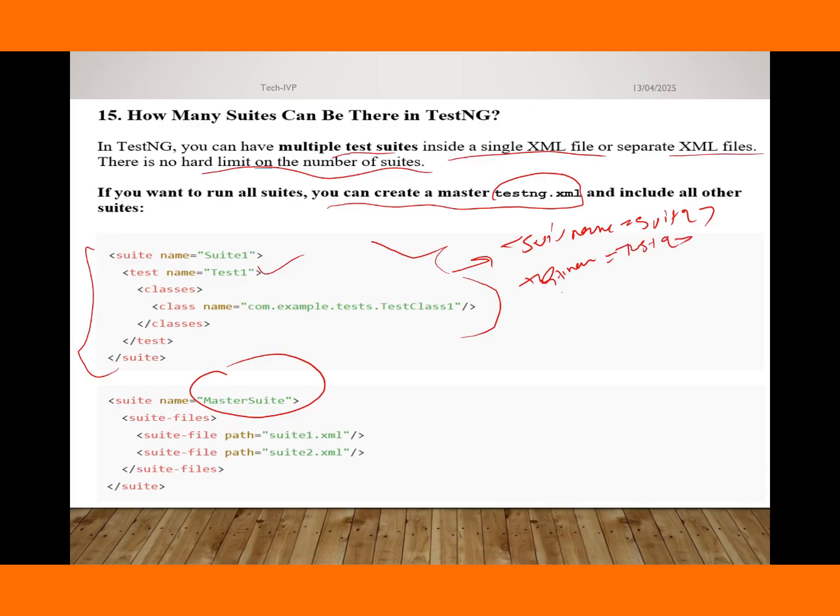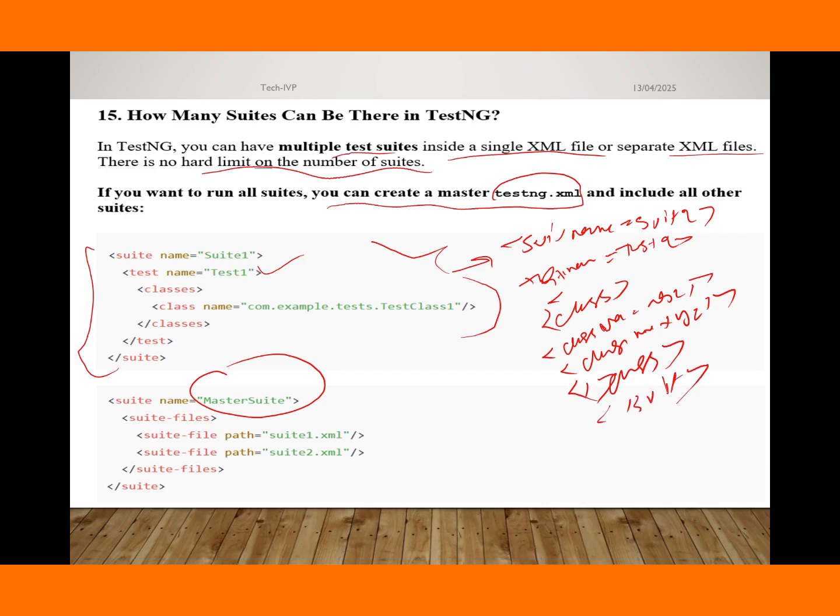Then the classes we have to cover in this tag: class name equals ABC, and here one more class, class name equals XYZ, and then we close the classes, the test, and the suite.